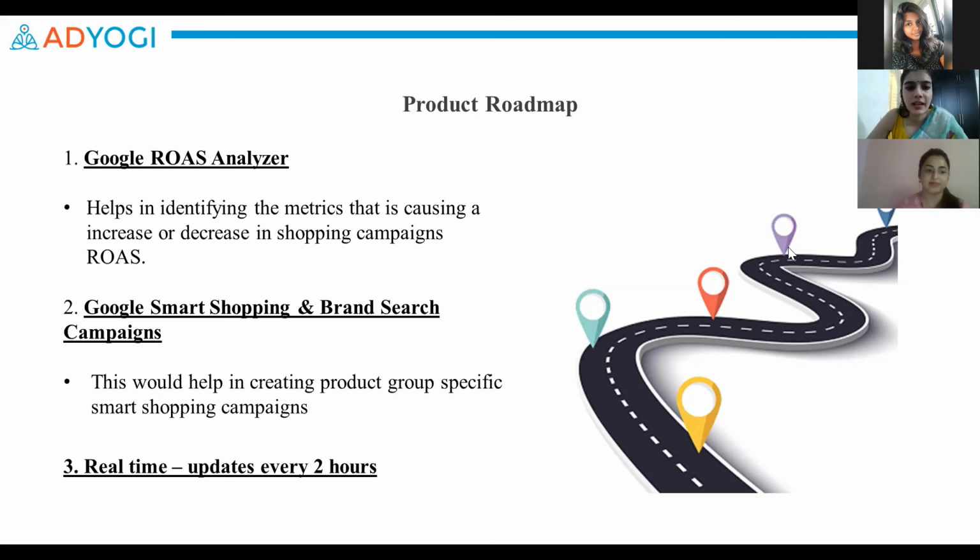So the smart shopping campaigns will now be created even for specific product groups, which is a really good feature. You do not need to create your smart shopping campaigns for the entire catalog. If you have a special category for which you want to promote your smart shopping campaigns, you can do that as well. And lastly, we'll be expanding the real-time reporting to all views on the platform very soon.